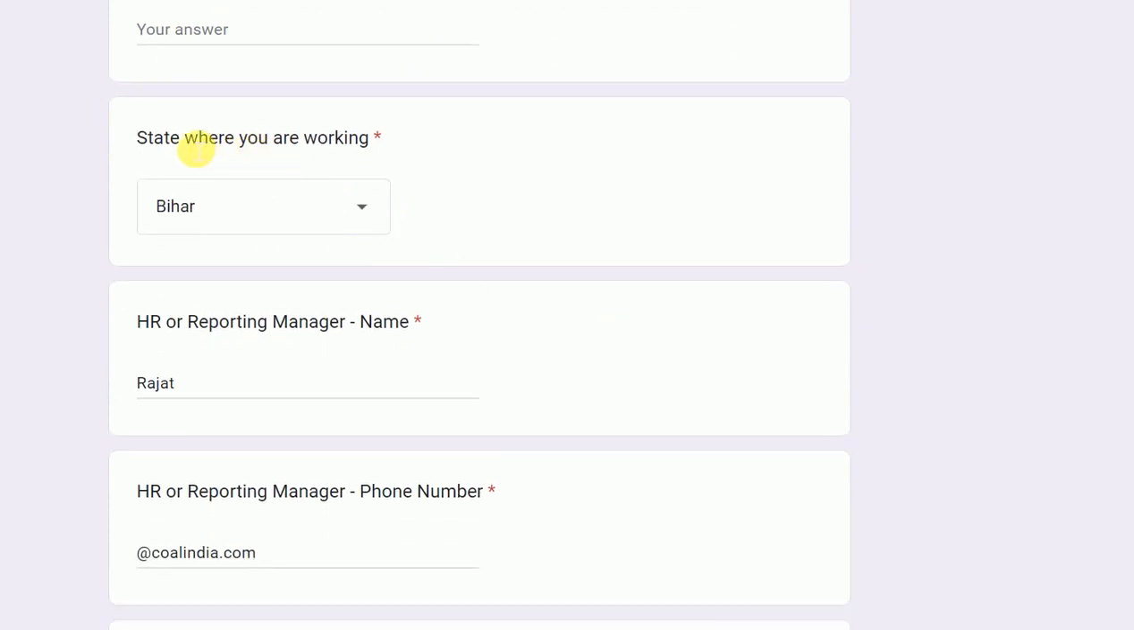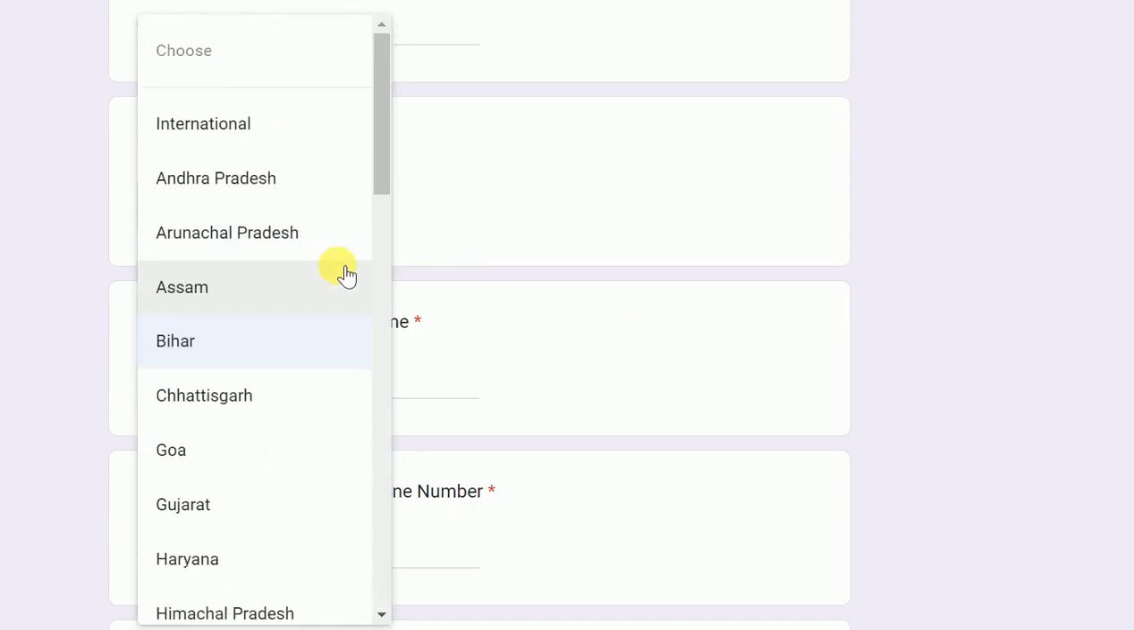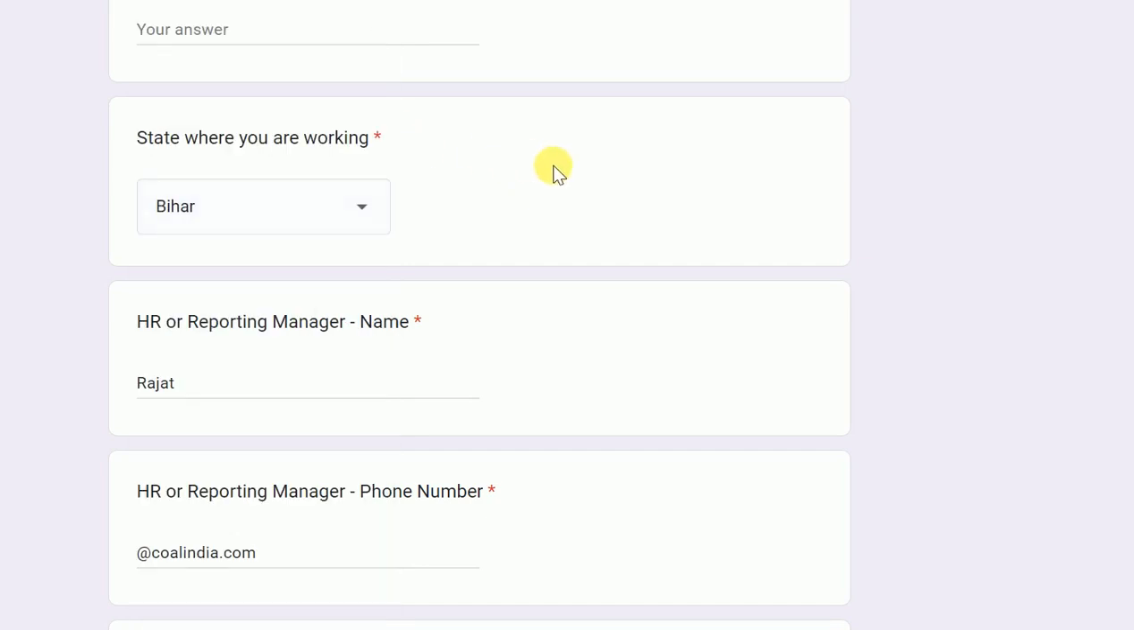Then state where you are working. I have selected and given all the states. If foreign students are working internationally, then they can select this international option.